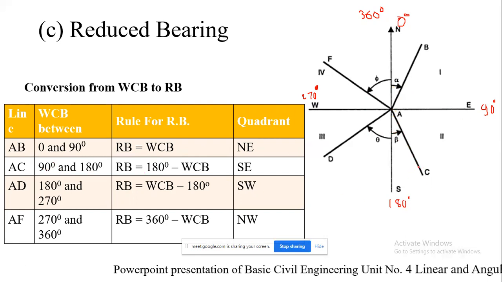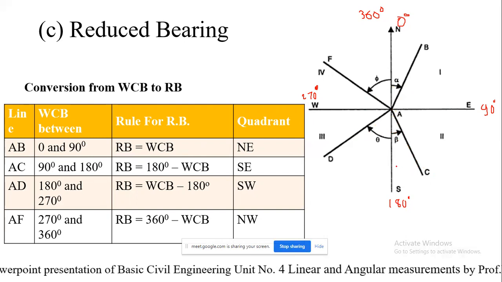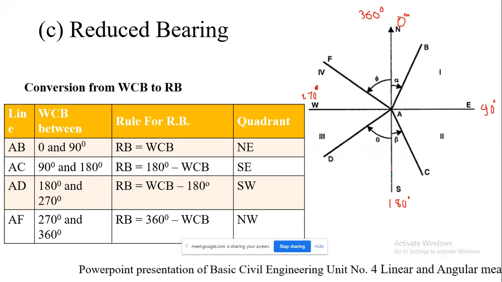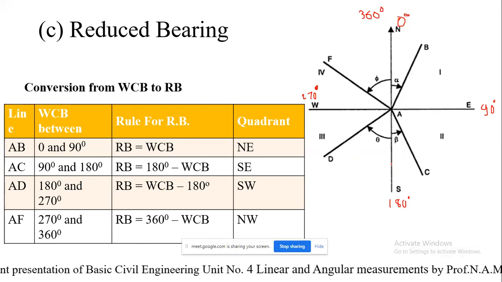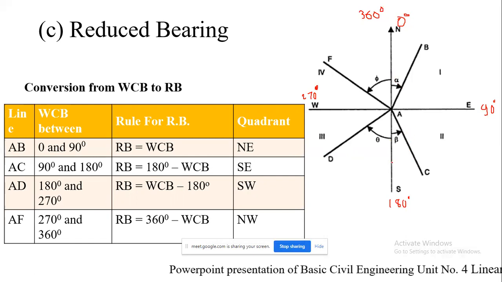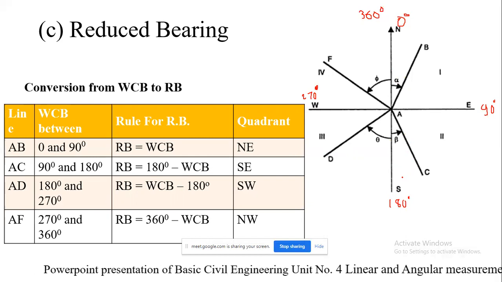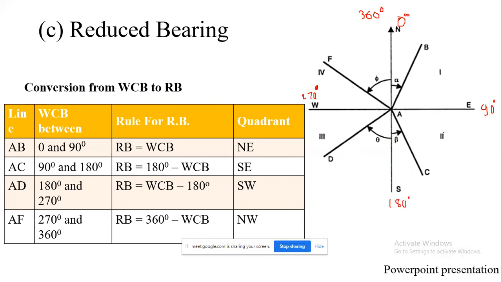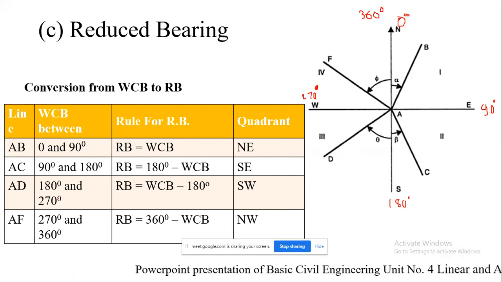So in order to convert in terms of RB, that is reduced bearing, we have seen that we are going to measure it with respect to north or with respect to south only. Okay, so here the total angle is 180-degree, so 180-degree minus angle. Whatever is the angle present here, we are going to deduct it and write it with respect to the south. So that angle will be south beta east. So I have written the quadrant here and 180-degree minus whole circle bearing.